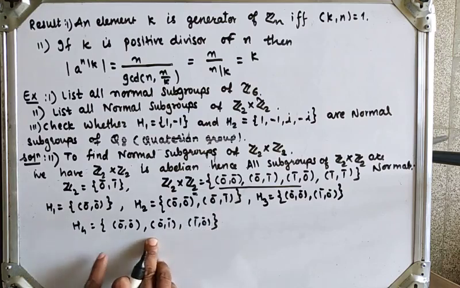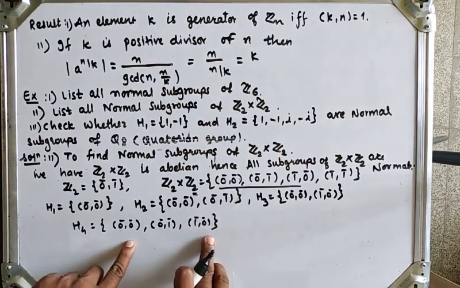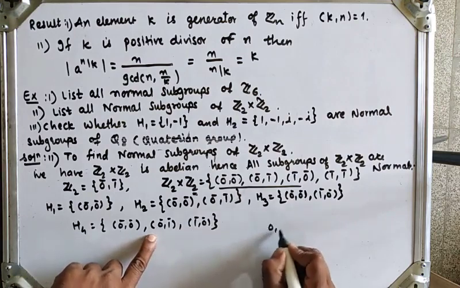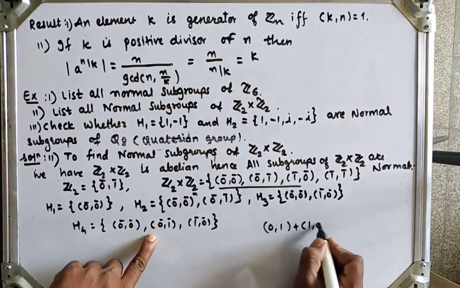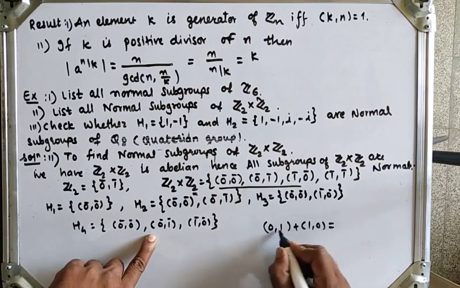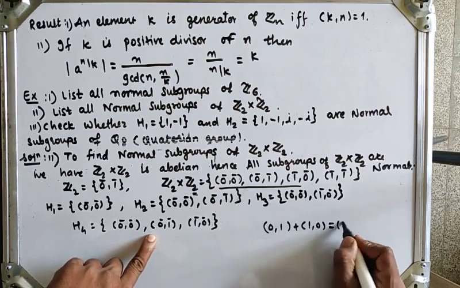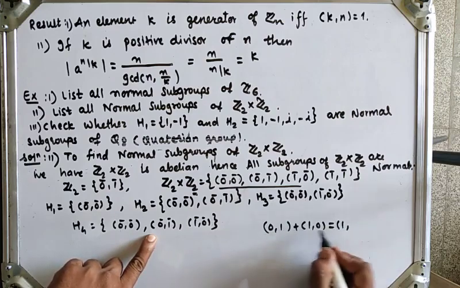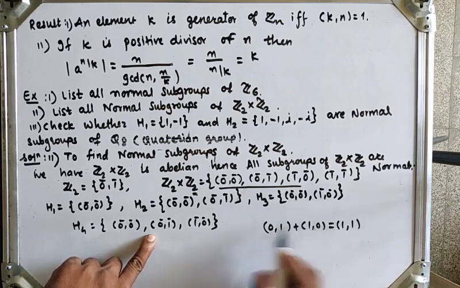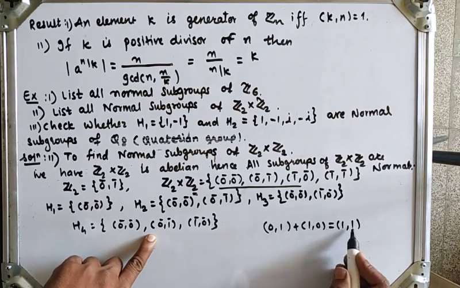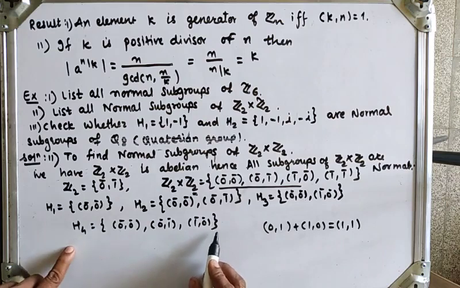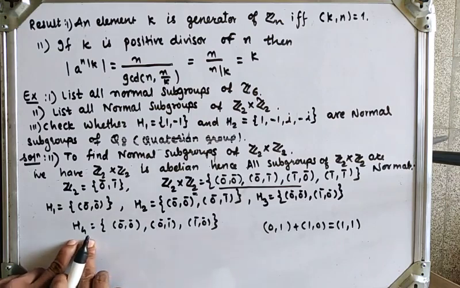but this will not form a subgroup, because if I add these two elements, 0 1 plus 1 0, the first component 0 plus 1 is 1 and the second component 1 plus 0 is 1, so the addition of these two elements is 1 1, and 1 1 is not in our set. That's why we say H4 is not a subgroup, because the closure property is not satisfied.